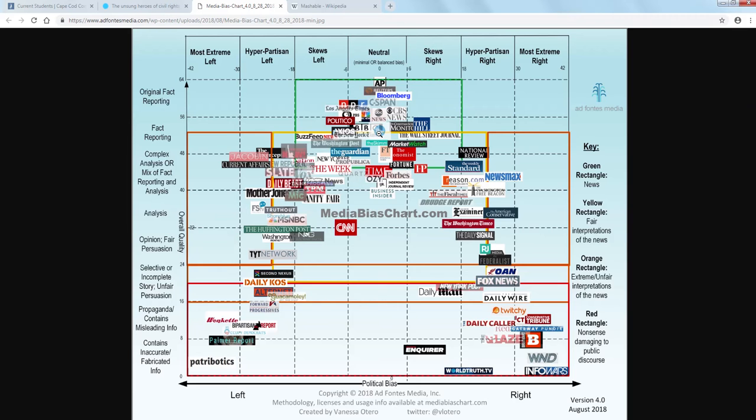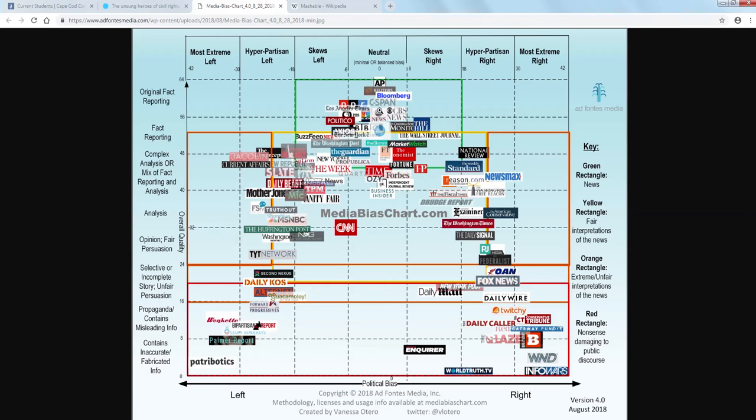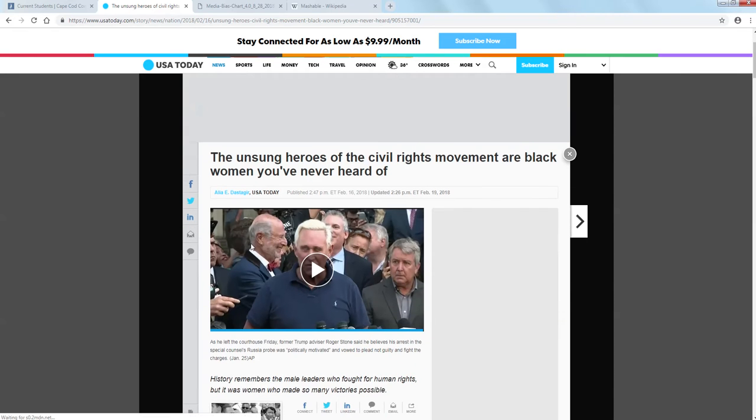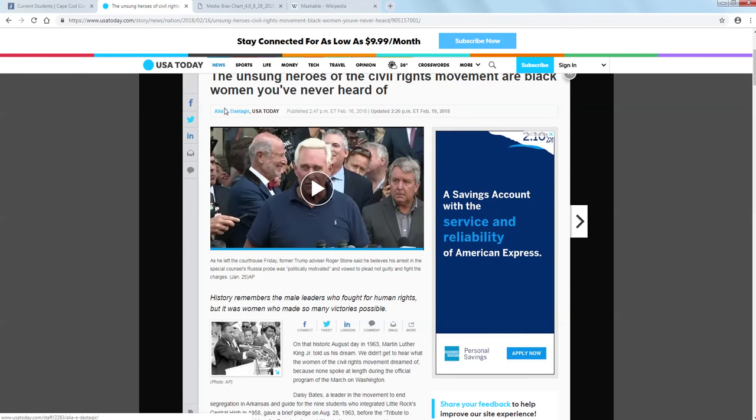So if I click here, I can see that USA Today actually is dead center. So that's a good thing. That helps me understand that this is likely to be a neutral source. So when I look here, I see that this is a newspaper that does neutral fact reporting, so I can expect that this author has done some research.